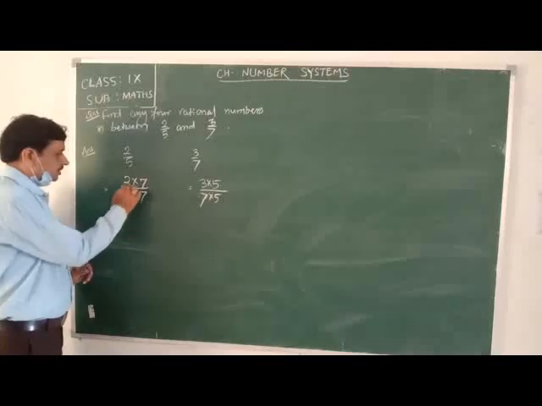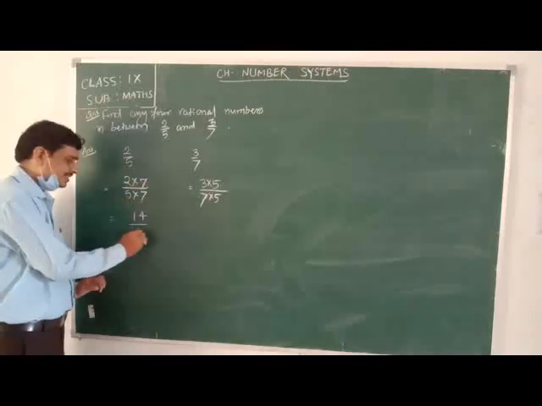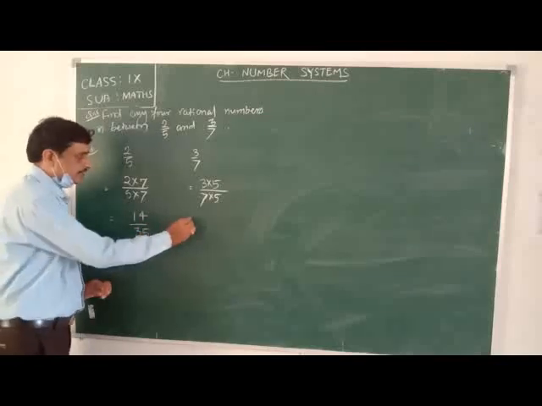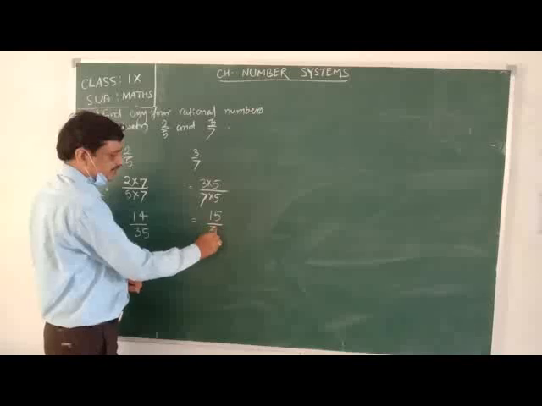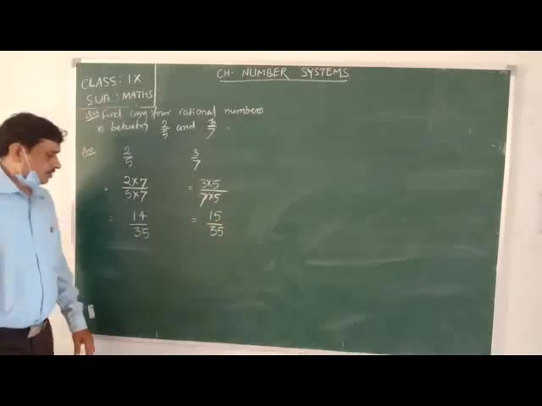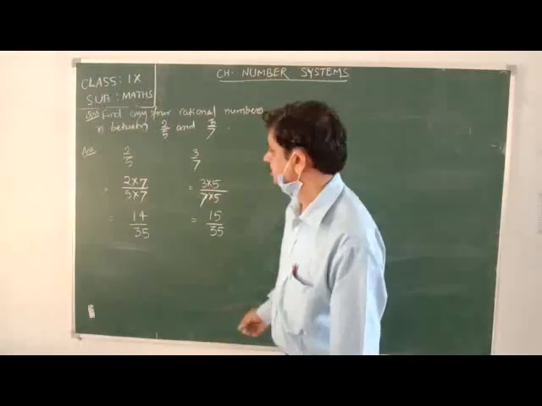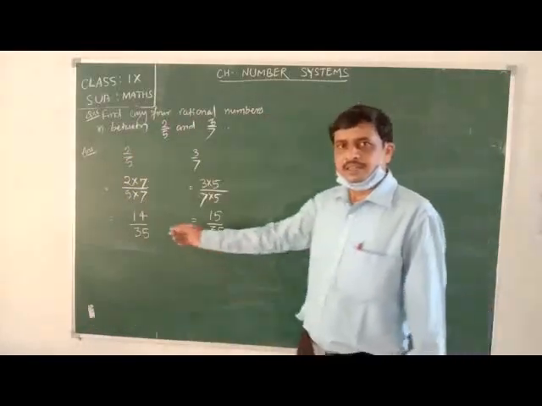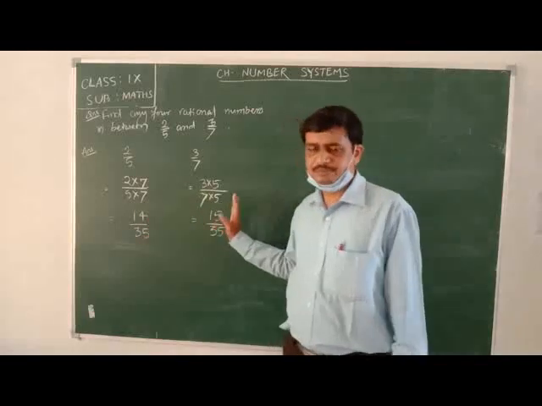Now, 2 into 7 is 14, 5 into 7 is 35. Here, 3 into 5 is 15, 7 into 5 is 35. Now look, both have the same denominator, but if we observe the numerators, it is 14 and 15.